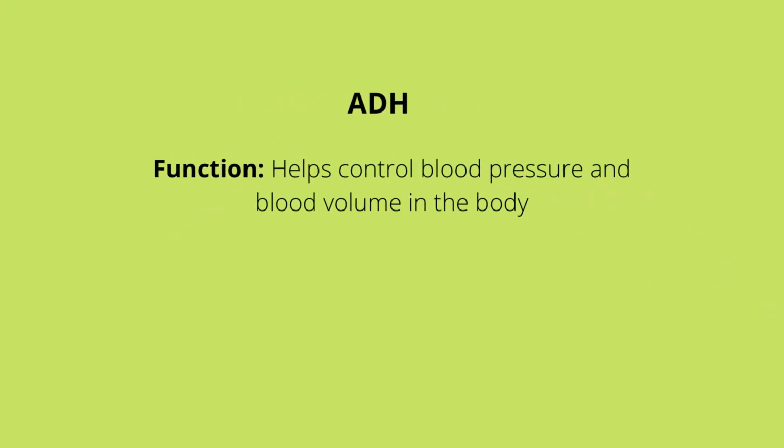ADH. It helps to control blood pressure and blood volume in the body by regulating the reabsorption and excretion of water in the kidneys. More ADH causes more reabsorption of H2O, and low ADH causes more excretion of H2O. ADH is secreted from the posterior pituitary gland in response to three things. 1.